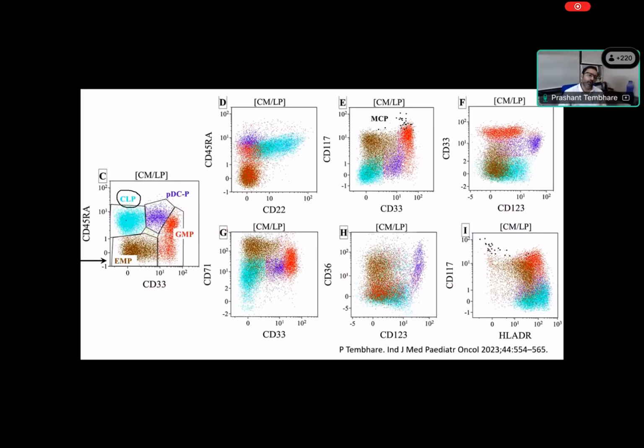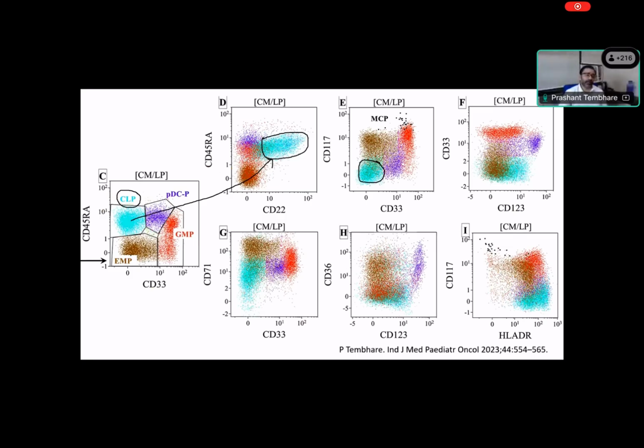Now, when we look at lymphoid, how do I know this is lymphoid? Because you can see CD22 is positive. This is the CD22 positive population represented in the same color. You can see this is the same color, right? The same way when you look at 33 and 117, these B cell precursors are negative for both 33 and 117. Same way it is negative for other markers like 117 and 36, right? So these are the B cell precursors.